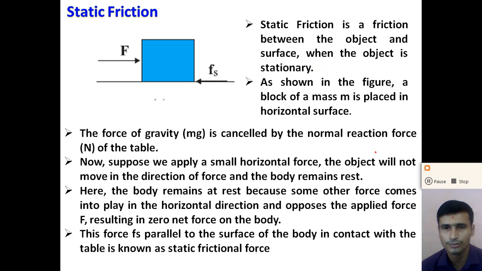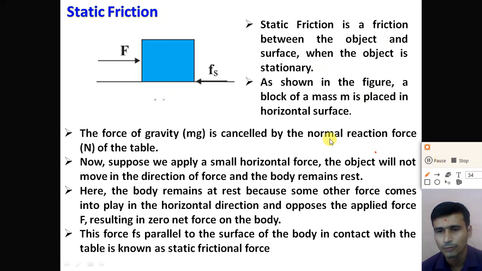So as shown in the figure, a block of mass m is placed on the horizontal surface. If we consider this block, what type of force is acting on this block? First one, due to mass, it has a weight force, and weight force is always in the downward direction. So we consider the force of gravity, or the weight force mg, always in the downward direction.